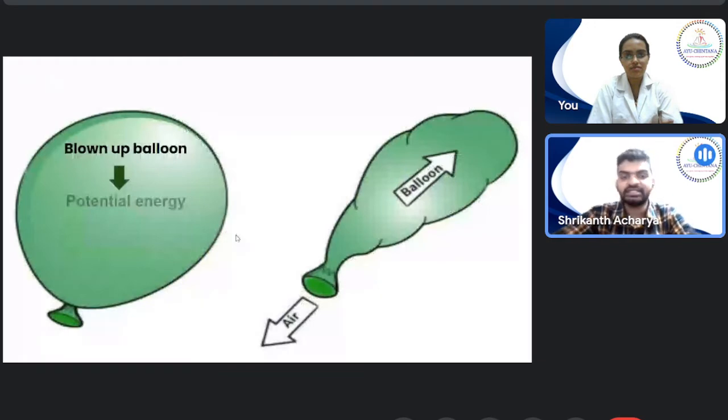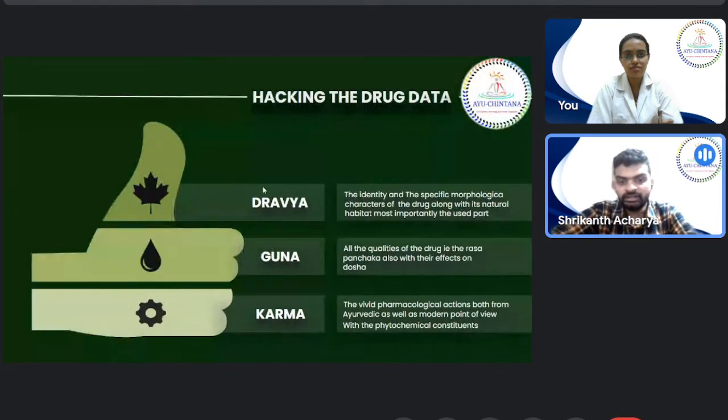In this dravya, guna and karma, this guna is again divided into five parts. Which are the five things that this guna consists of? This guna consists of rasa, guna, virya, vipaka and prabhava. So amongst dravya, guna and karma, this guna consists of five things, that is rasa, guna, virya, vipaka and prabhava.